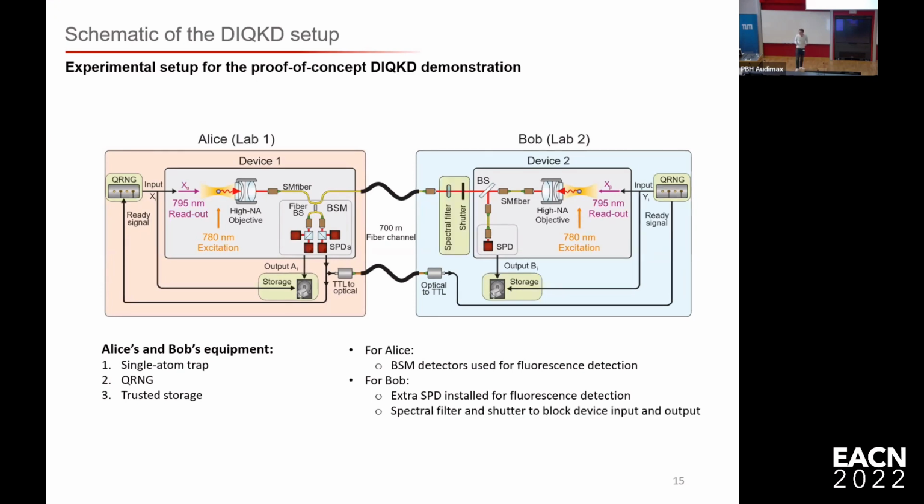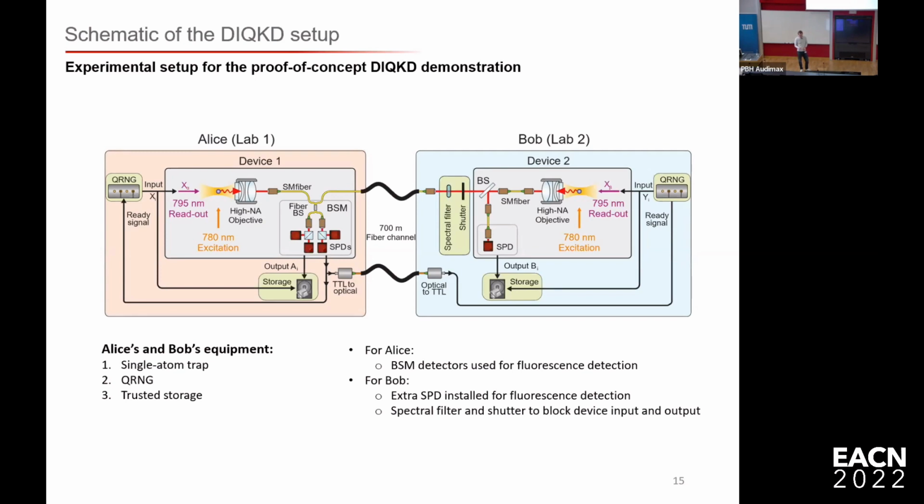Now we needed to implement a few extra things to make sure that the system would not be too easily cracked, because we want to show that you can gain security with this. For that, we implemented one spectral filter here and a shutter. These are there to prevent the input and the output of the device from Bob from leaking out to the environment. We align this readout beam to couple it into the fiber that leaves the lab, so we block this readout beam with a spectral filter.